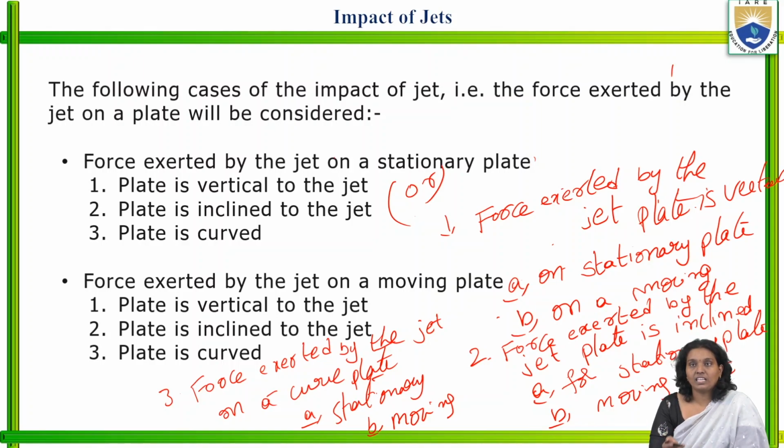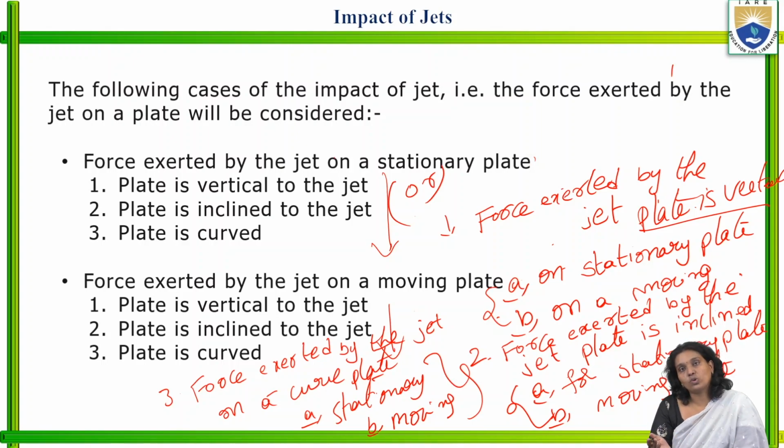So the impact of the jet in terms of force exerted by the jet on a stationary plate, with those subcategories, and force exerted by the jet on a moving plate, with those subcategories. Similarly, plate is vertical, plate is inclined, plate is curved, each with subcategories. Like this we may express the various cases in these two different ways. We may follow any one of these categories, according to your understanding and requirement.